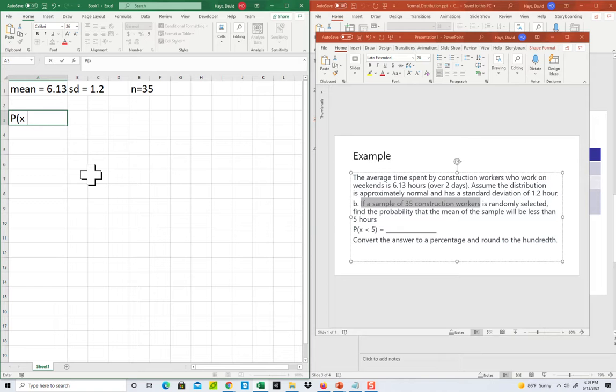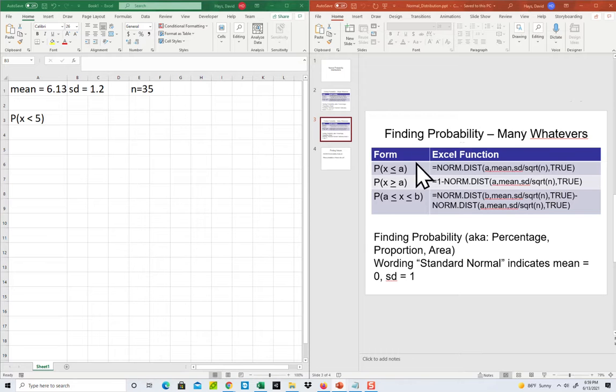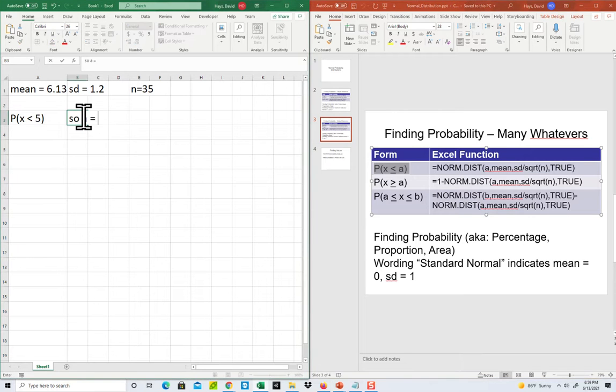And we want the probability x is less than 5. This is the less than or less than or equal to form, so A is what follows my inequality symbol. So A equals 5.